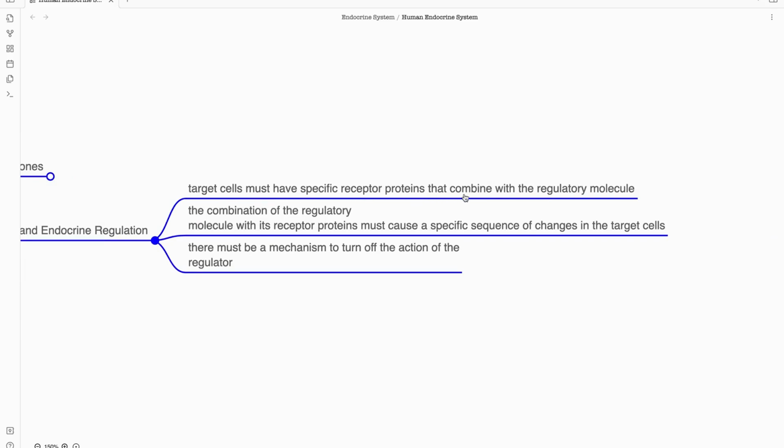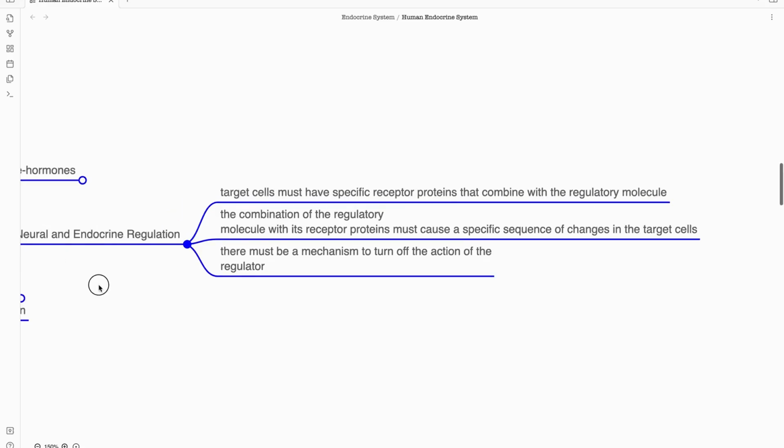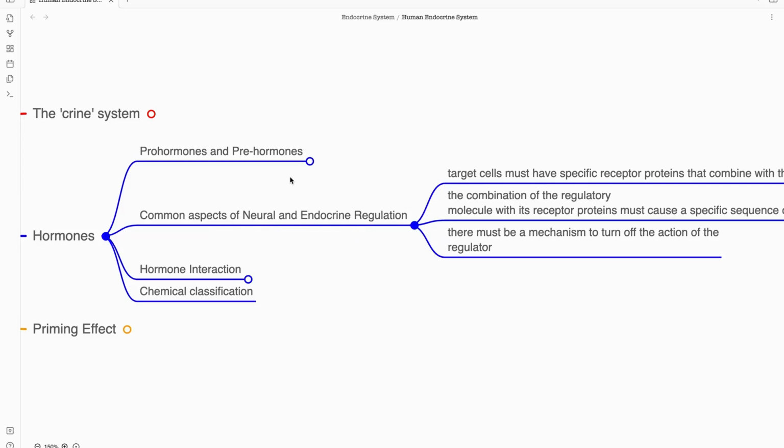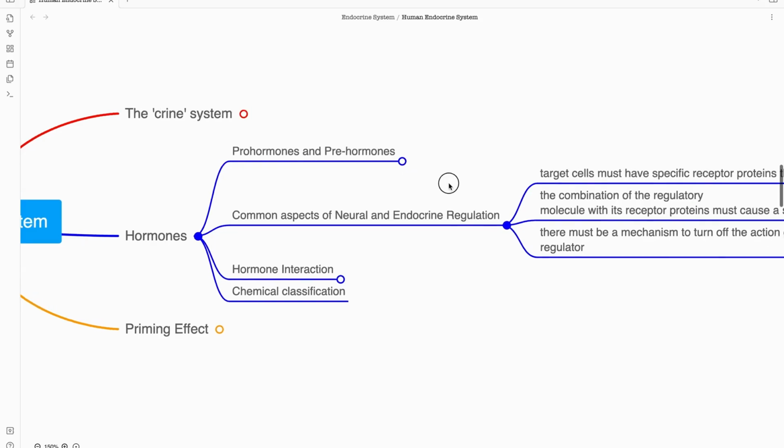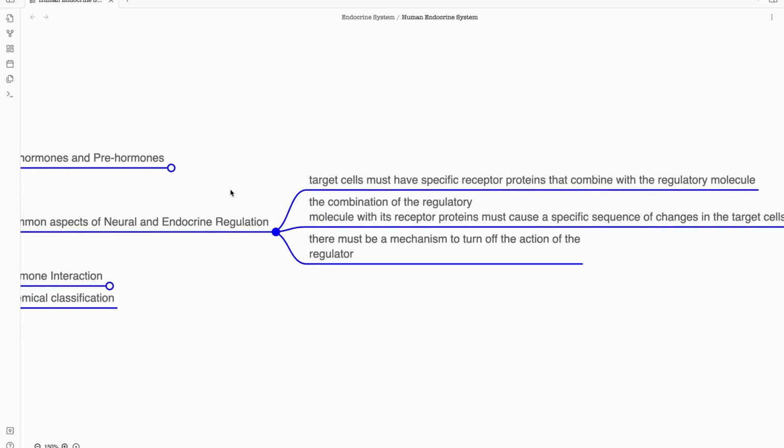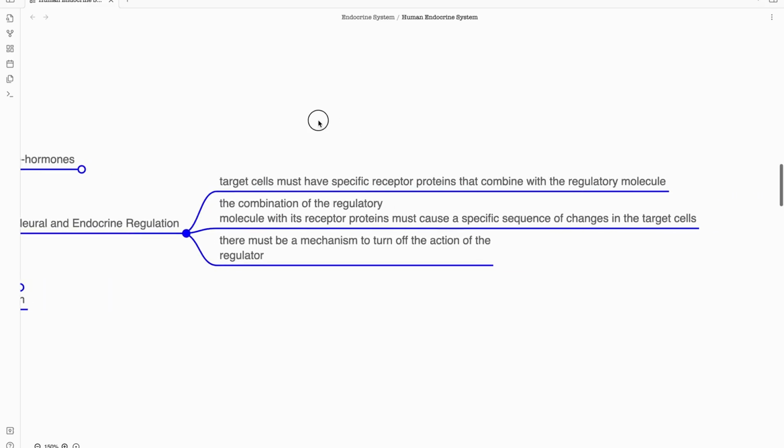For endocrine regulation, I have already mentioned in our previous video, where we discussed the priming effect, that there are receptors on specific target cells, and the hormones come and bind to these target cells. And from the pre and pro hormones, we now know that there are some changes mediated by the target cells. There are some changes in the molecular structure of those hormones that are made by the target cells. So target cells must have specific receptors.